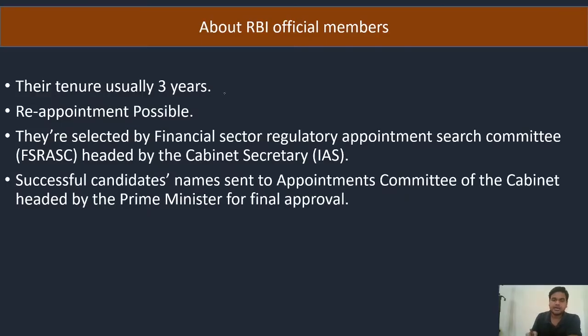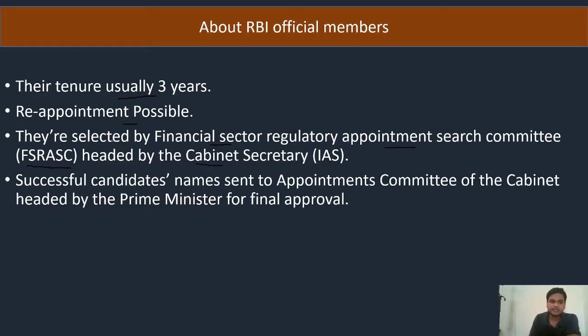So how are they appointed? Their tenure is 3 years. Reappointment is possible for any governor or deputy governor. A deputy governor may become governor also. They are selected by the Financial Sector Regulatory Appointment Search Committee. Keep in mind this name, FSRASC, headed by the Cabinet Secretary.